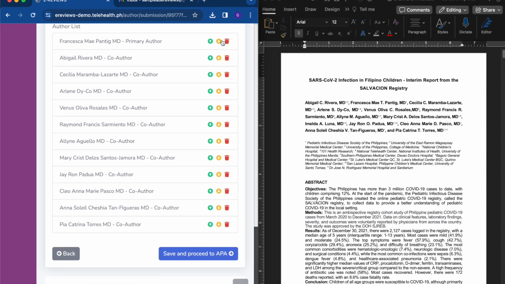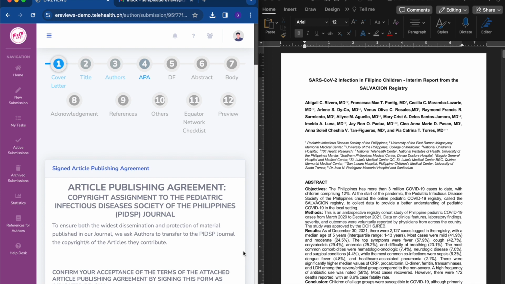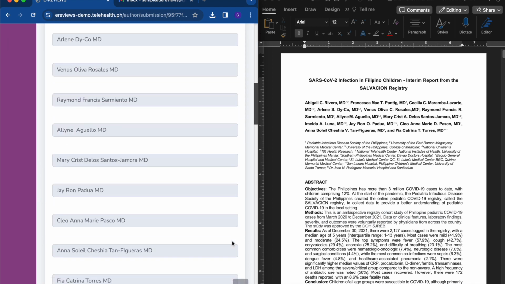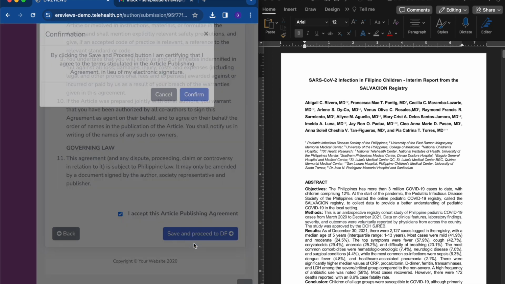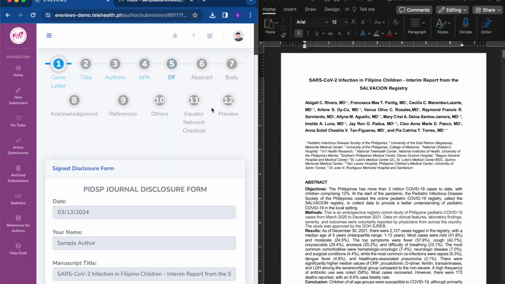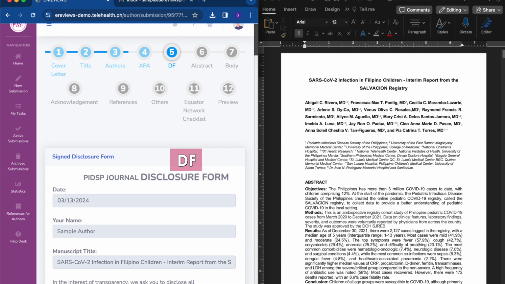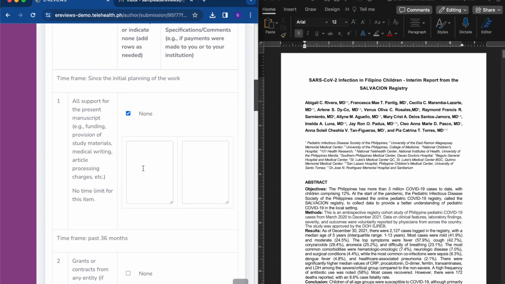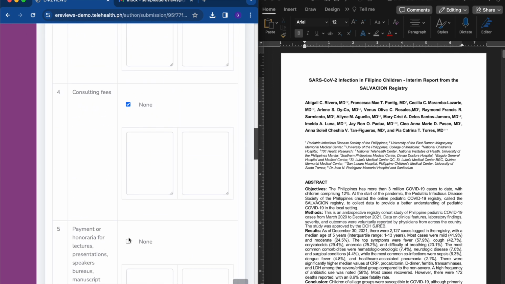At the bottom of the author page, added authors will be listed. The up and down buttons can be used to arrange the authors according to the order that they will be reflected in the manuscript. Authors must then accept the stipulations outlined in the Article Publishing Agreement or APA and accomplish the PIDSP Journal Disclosure Form or DF before proceeding to the adding of the manuscript itself.